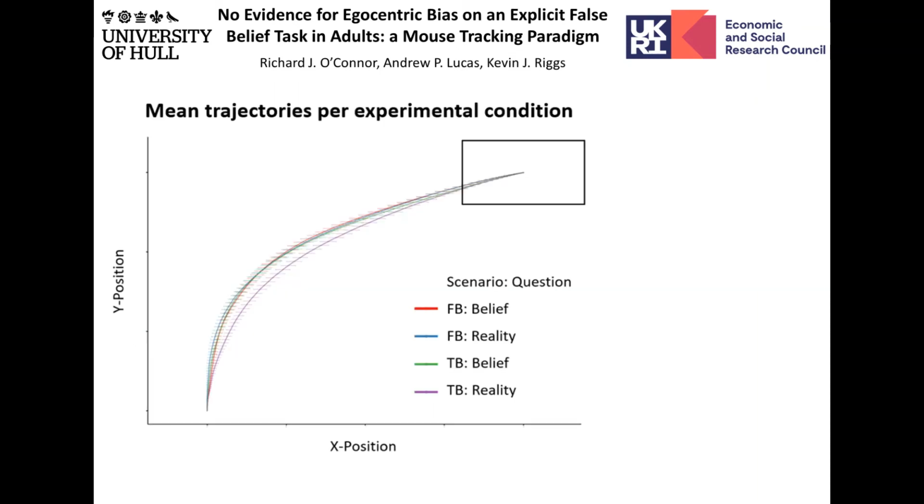However, that is not what we saw in our data. So here are the overall response trajectories. And you can see that across the three conditions of the false belief scenario for both question types and the true belief scenario for the belief question, across these three conditions, they're showing roughly equal trajectories, where it's only the true belief reality condition that's showing a much flatter response curve.